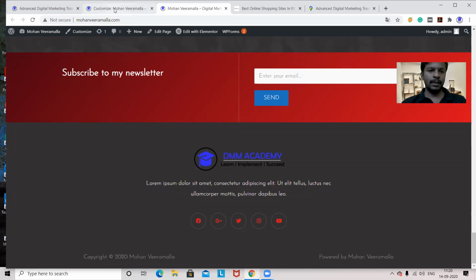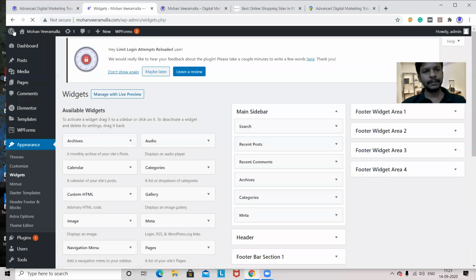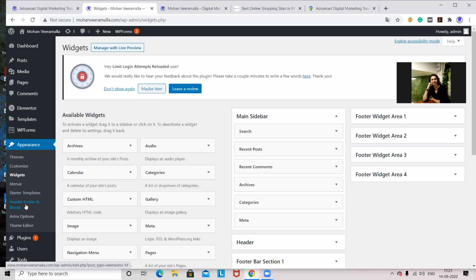How to do it? I have to go to the dashboard again. I'm going back here, and from here, appearance. In appearance, we have something called header, footer, and blocks. This section you can see. When you have taken the Astra theme, then only you can have this kind of property here.